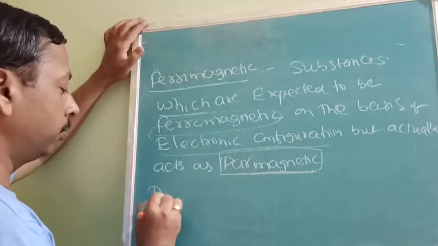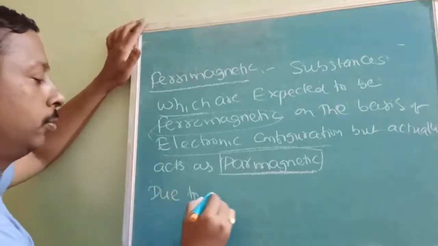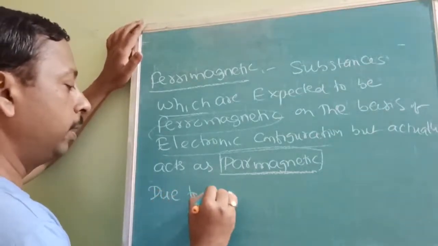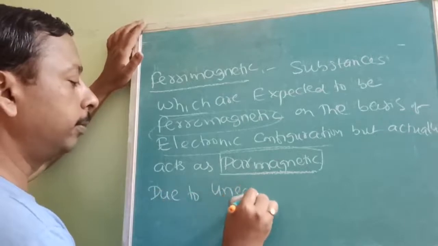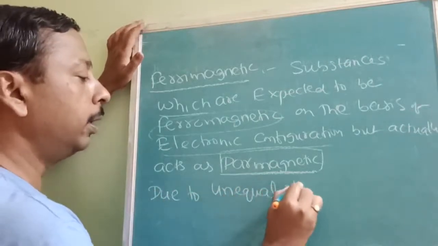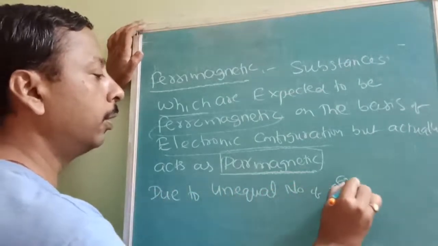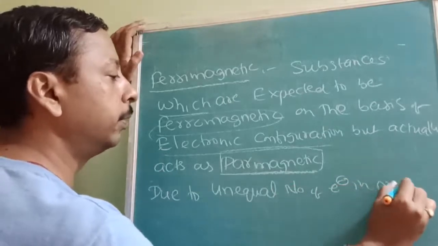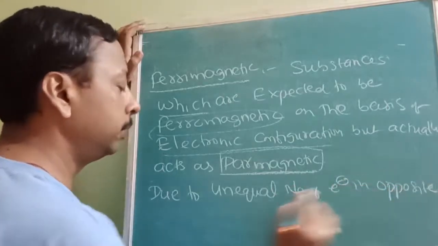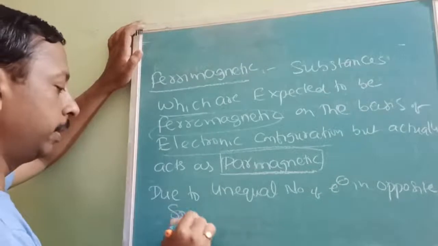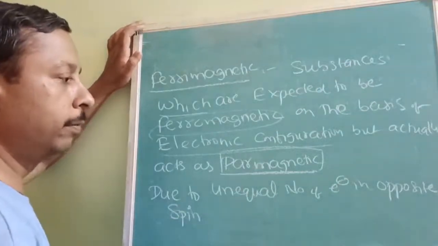It is due to an unequal number of electrons in opposite spin. Opposite spin will be there, but with an unequal number of electrons.